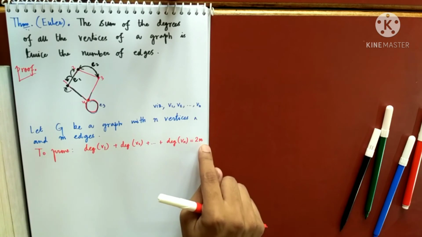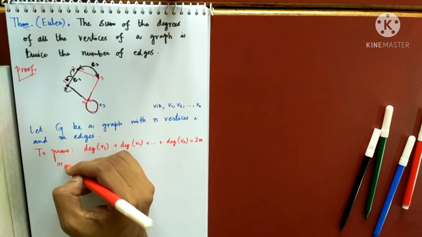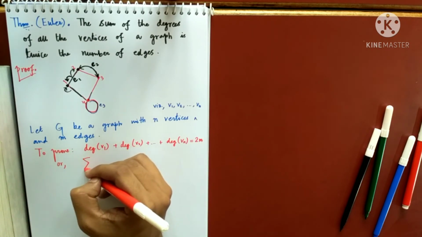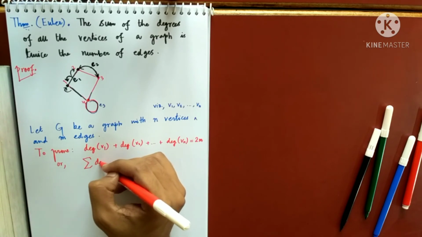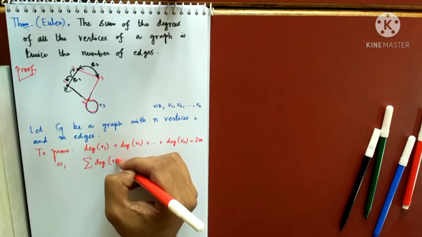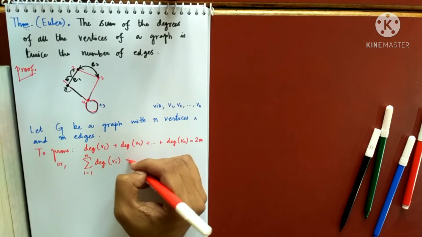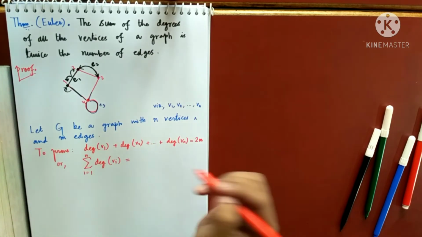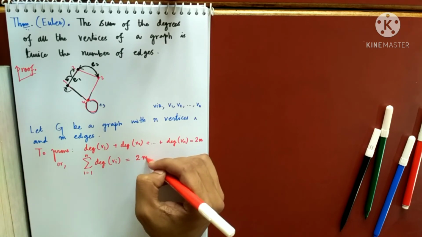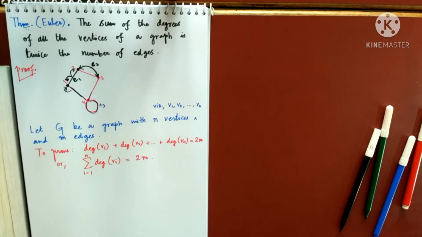I have to prove that this is 2 times m. That is twice the number of edges. Or writing in a more compact notation, the summation of degree Vi, i running from 1 up to n, will be 2 times m. I want to prove this. Am I clear?